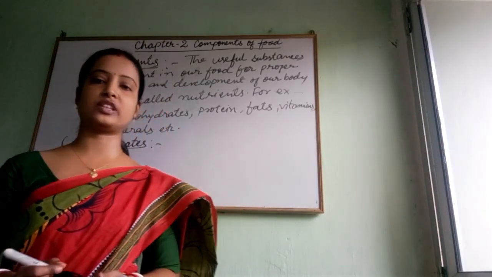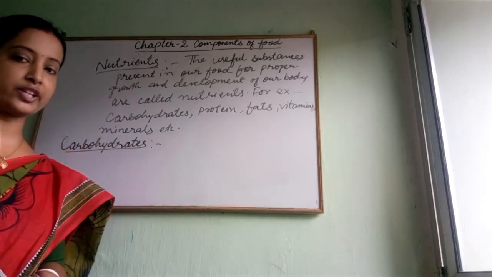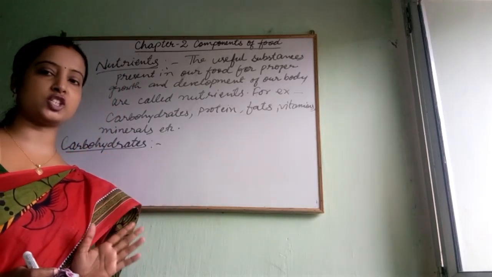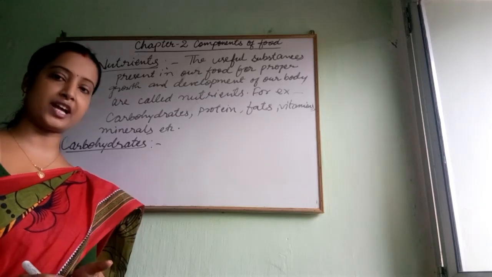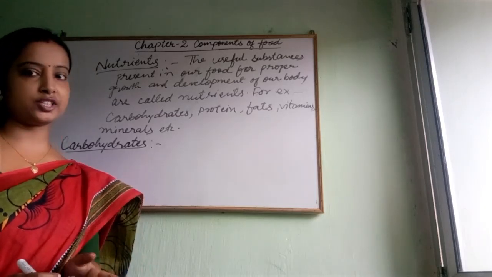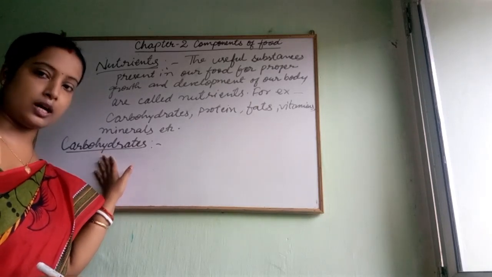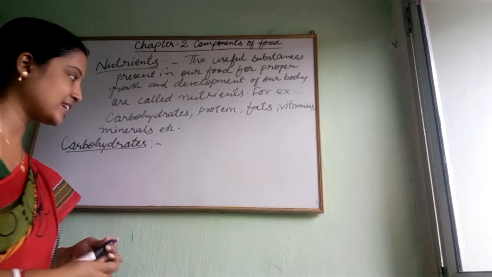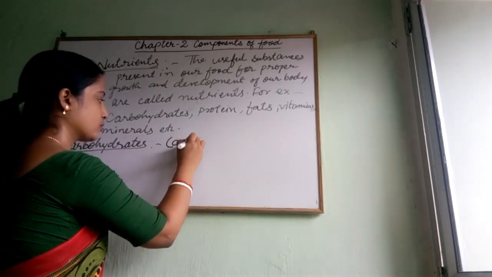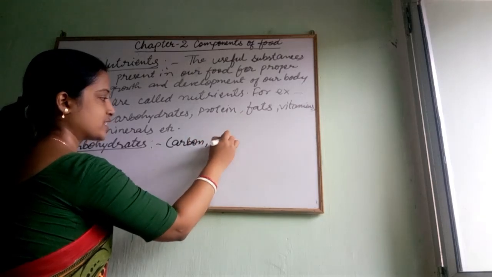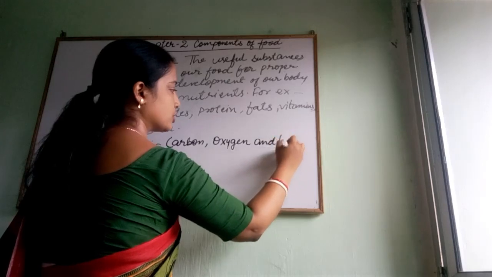Now let's start with the different types of nutrients. First of all, the main and cheapest nutrient found in our food items is carbohydrate, which we need every day in our life to obtain energy. So first of all, we will learn about carbohydrates, and these are mainly made up of carbon, oxygen and hydrogen.